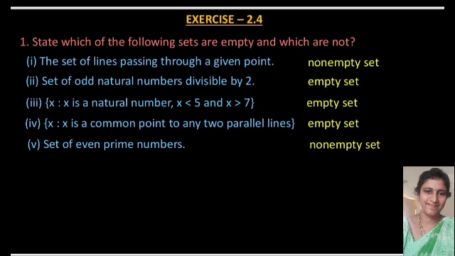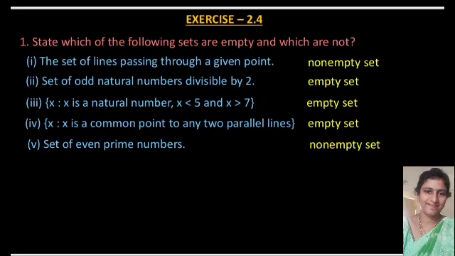Okay, next go to exercise 2.4. In this exercise 2.4, what is the first question? State which of the following sets are empty and which are not. If you observe the first set, the set of lines passing through a given point. All of you know how many lines are passing through a given point.